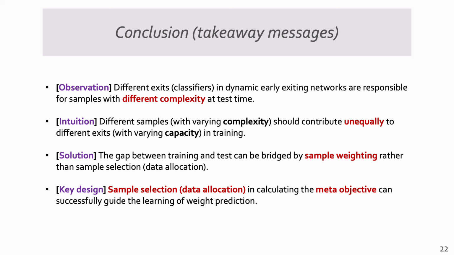Here are some takeaway messages. First, we observe that different exits in dynamic early exiting networks are responsible for samples with different complexity at test time. Our intuition is that different samples should contribute unequally to different exits in training. Our proposed solution is sample weighting. Finally, a key design in our method is calculating the meta-objective of each exit only on its allocated metadata.